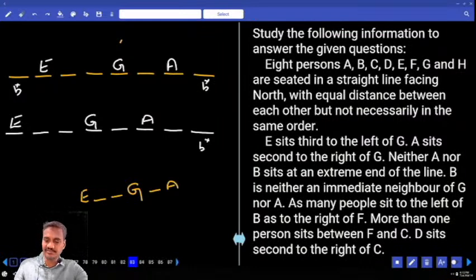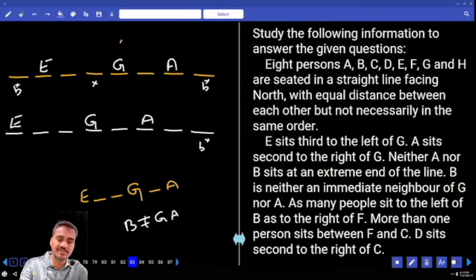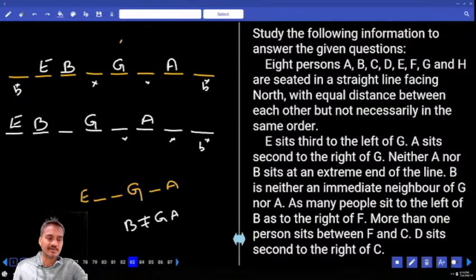And B is neither an immediate neighbor of G nor A. B is not adjacent to G as well as A. As B is not adjacent to G and A, B cannot be here, cannot be here, cannot be here. The only possibility for this B is here. B must be at this place. Is it fine? And B is here.